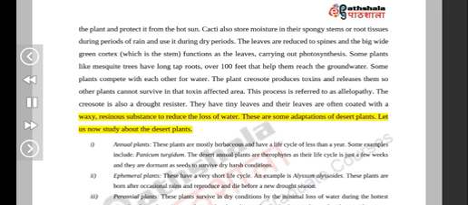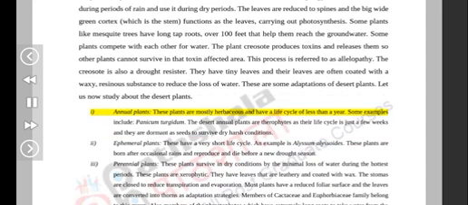Let us now study about the desert plants. Annual plants. These plants are mostly herbaceous and have a life cycle of less than a year. Some examples include Panicum turgidum. The desert annual plants are therophytes as their life cycle is just a few weeks and they are dormant as seeds to survive dry, harsh conditions. Ephemeral plants. These have a very short life cycle. An example is Alyssum ellipsoides. These plants are born after occasional rains and reproduce and die before a new drought season.